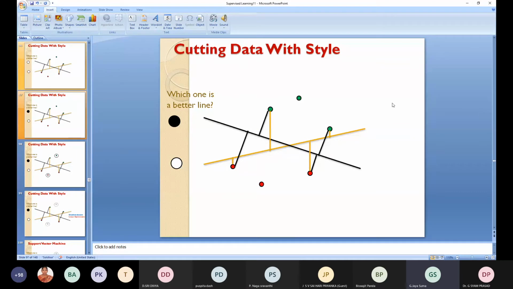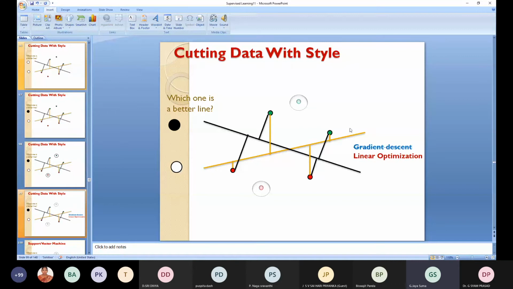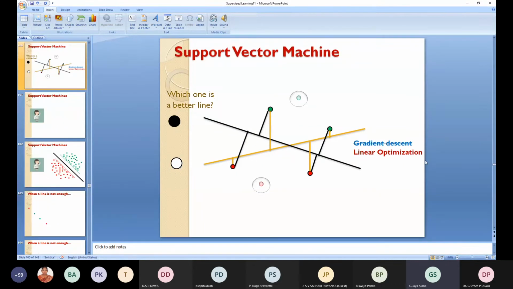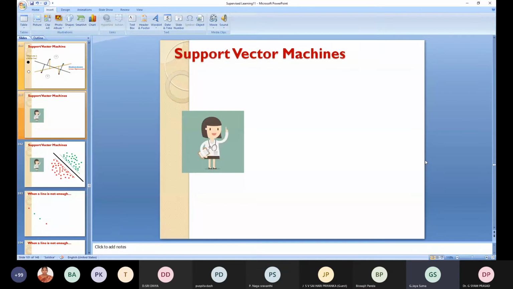Based on the error, you can say that the best one is the black one because the error is less. So here you can go for linear optimization. How linear optimization comes into the picture is by using support vector machines.